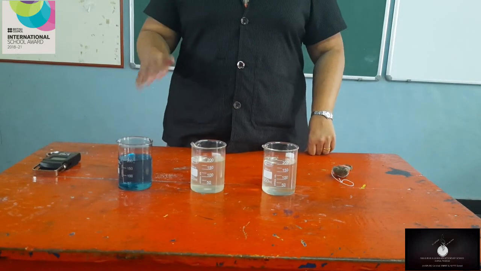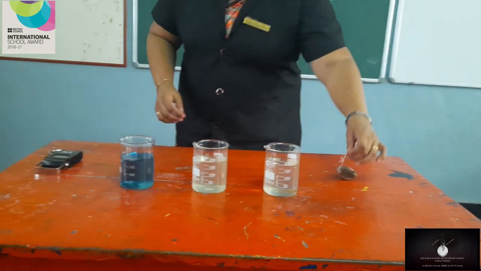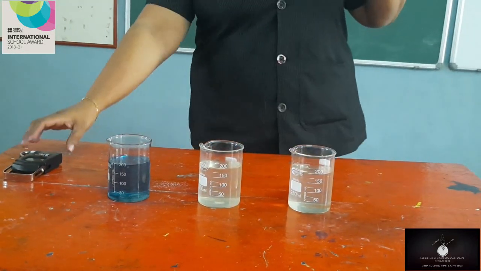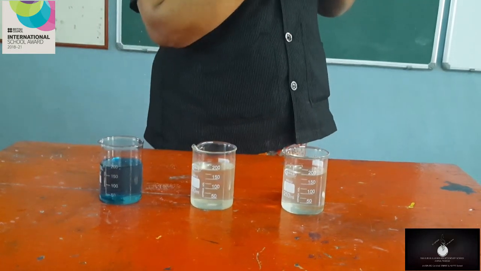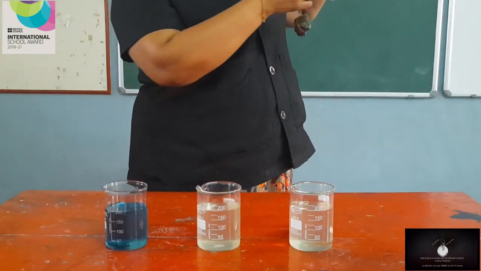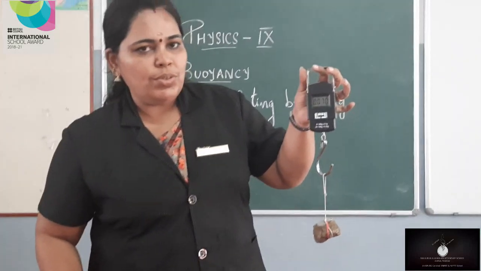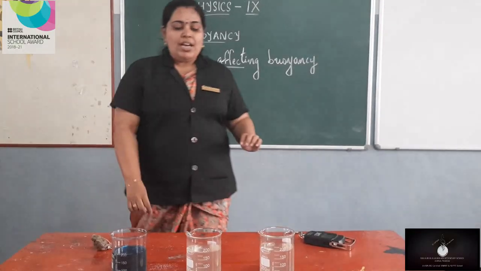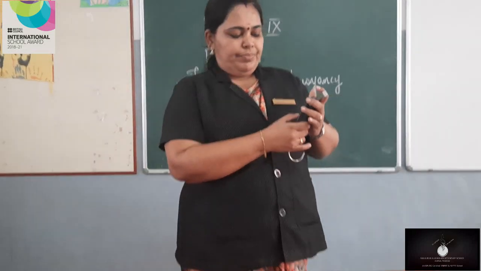Is it clear? Now, what we are going to do first is measure the weight of this stone in air using a spring balance. Shall we do it? Okay. So, I am going to measure the weight of this stone in air. Just see, what is the weight of the stone? It is 70 grams.